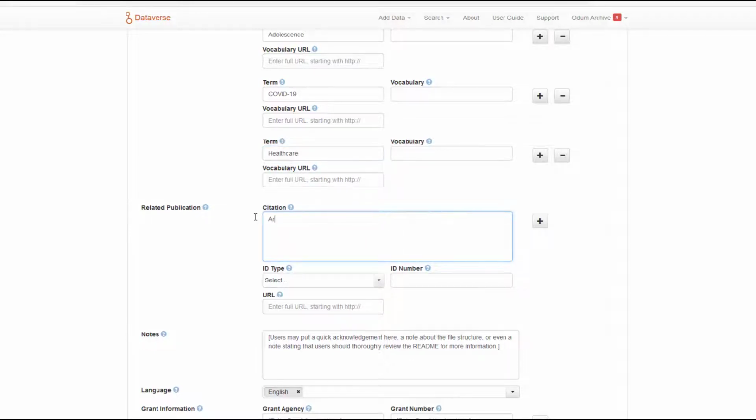For example, under Related Publication, we ask that you share any publication citations that are related to the data being provided within the CADD Dataverse.